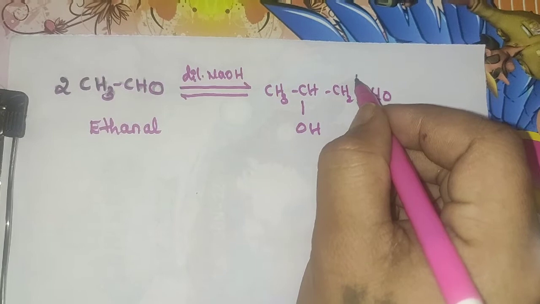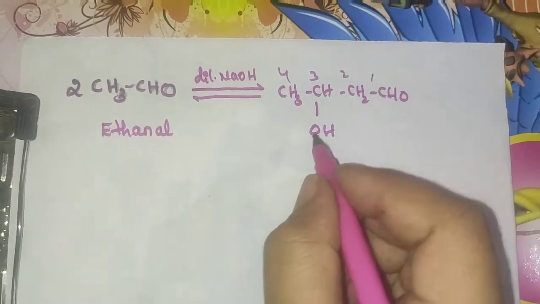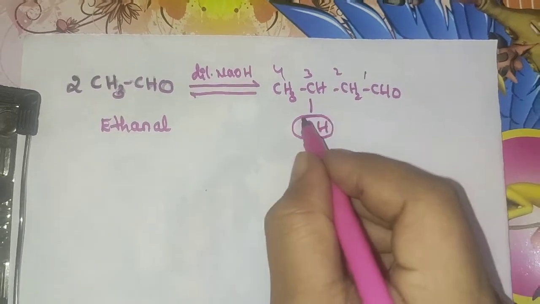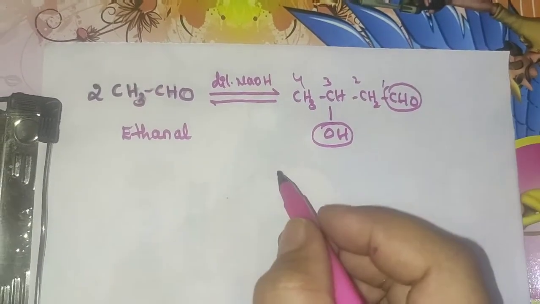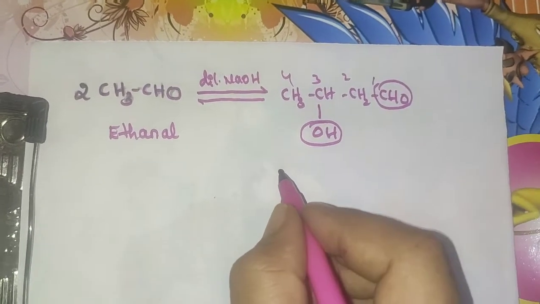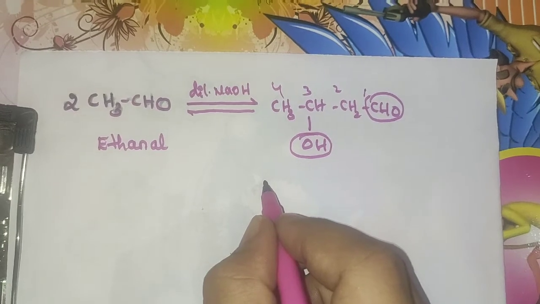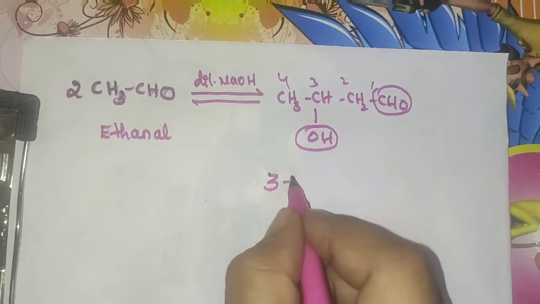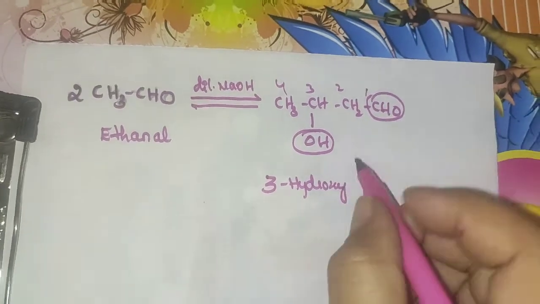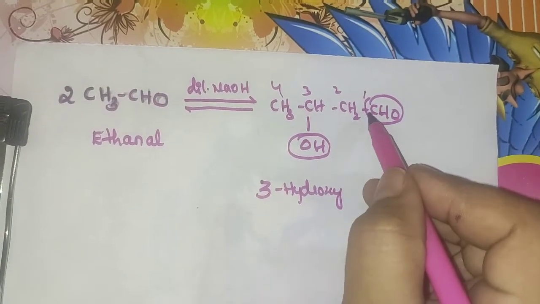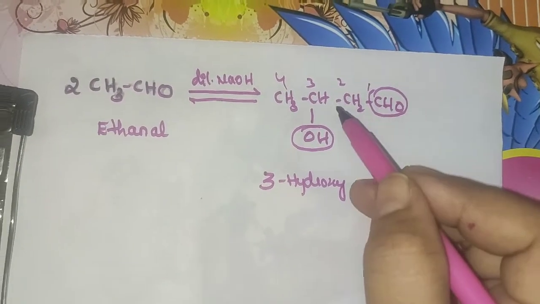How do we name this compound? Here you can see 1, 2, 3, 4. At the third position a hydroxyl group is present. At the first position the aldehyde is the functional group. So how should we number this compound for naming? So here 3-hydroxy. How many carbon atoms are there, including the aldehyde carbon atom also?